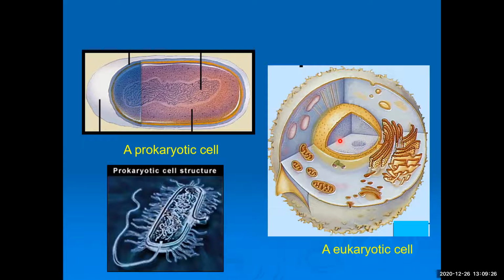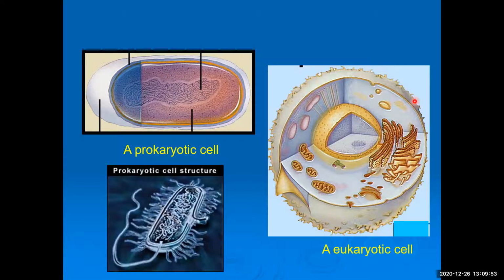Eukaryotic cells have a nucleus, and all the genetic material is enclosed in the nucleus, while in a prokaryotic cell, if you see, there is no nucleus, and the genetic material is lying inside the cell as it is, right? But then you can see that there are no organelles. It's a simple structure. It has a wall and an outer lining, right? It has its DNA scattered in the cytoplasm, right? And then you can see these small granules inside it, which are known as the ribosomes. We'll talk about these in detail.